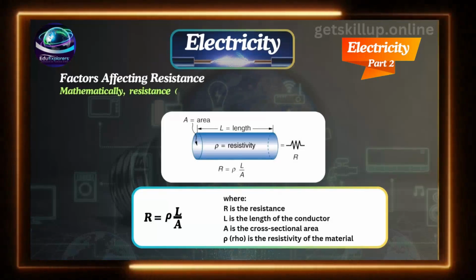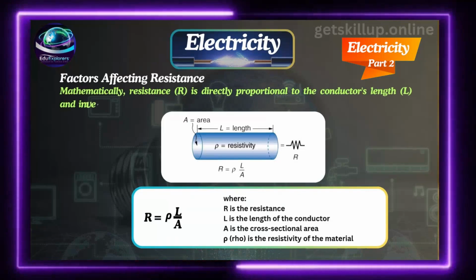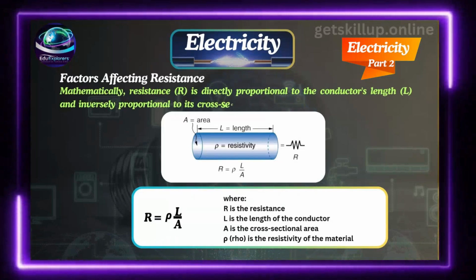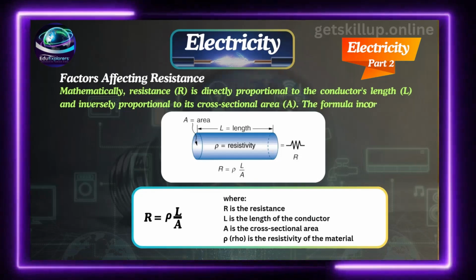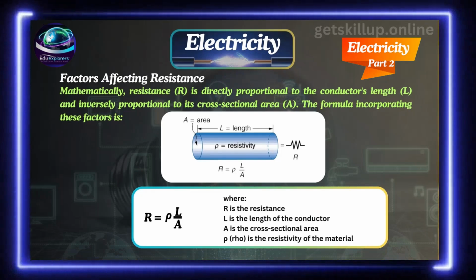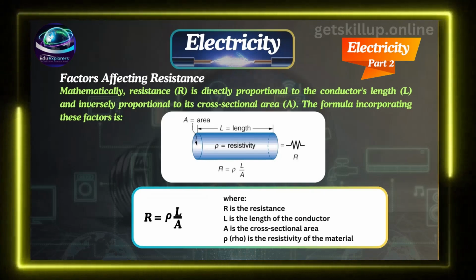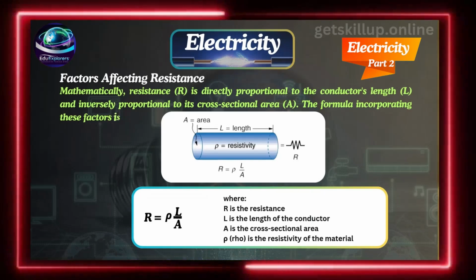Mathematically, resistance is directly proportional to the conductor's length and inversely proportional to its cross-sectional area. The formula incorporating these factors is R = ρL/A, where R is the resistance, L is the length of the conductor, A is the cross-sectional area, and ρ (rho) is the resistivity of the material.